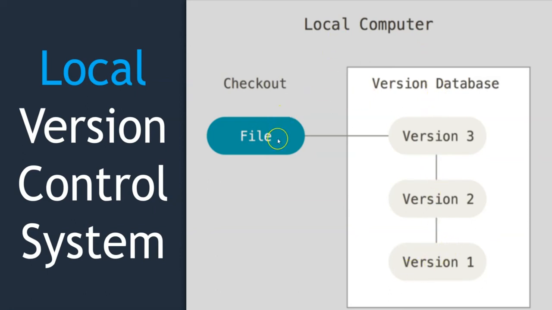Assume that I am updating my file multiple times, then each time the file will record what changes you have made and when, and it always points to the latest update you have made. If you want to go back to the previous version, you can go easily. But local version control system works if you are a single developer or you don't want to work collaboratively with your team. It doesn't solve the problem if we want to write code with a group of people.